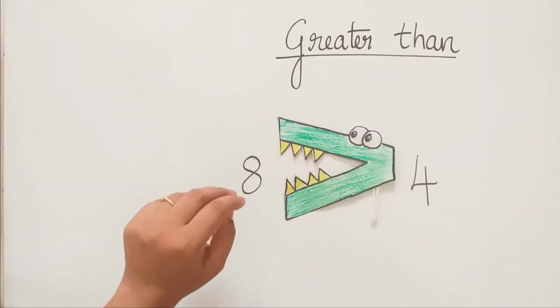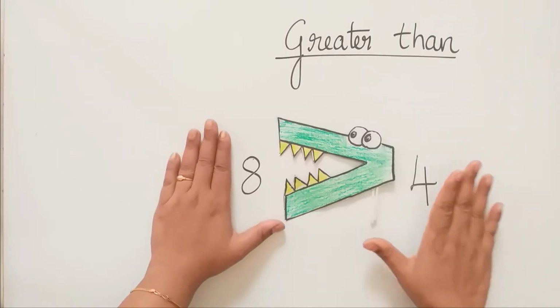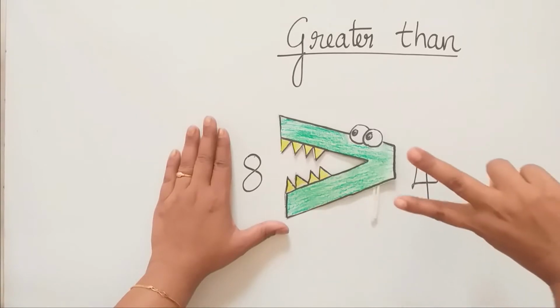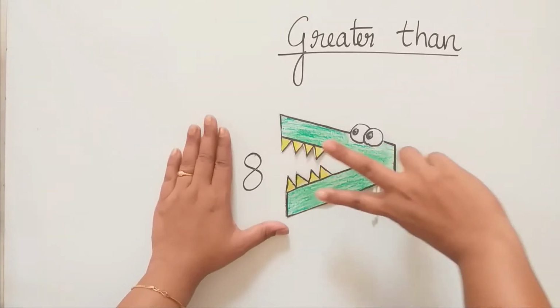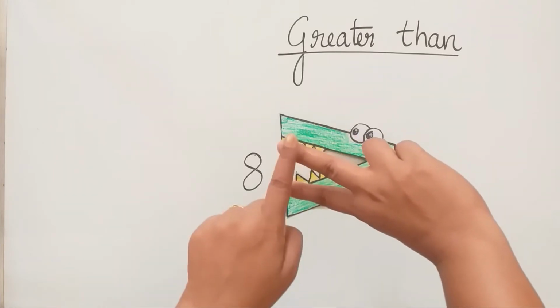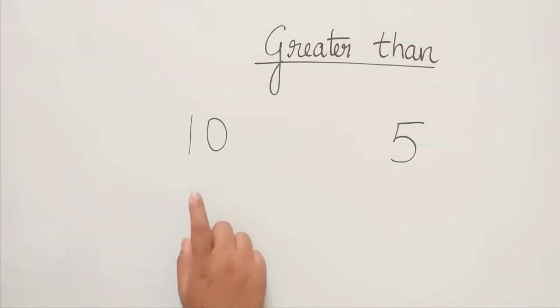For your second tip, have your left hand and your right hand. Yes. So in your right hand, when you open your fingers like this towards your left hand side, it is the greater than sign.